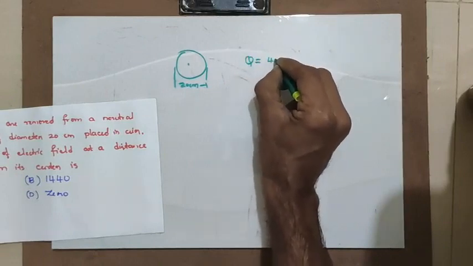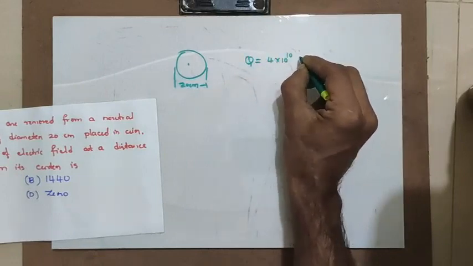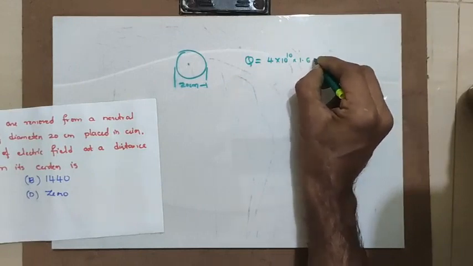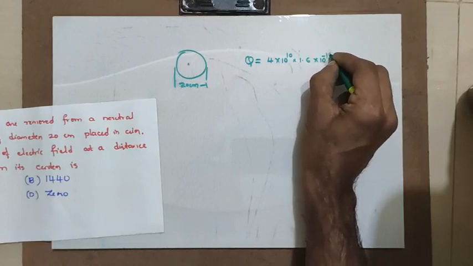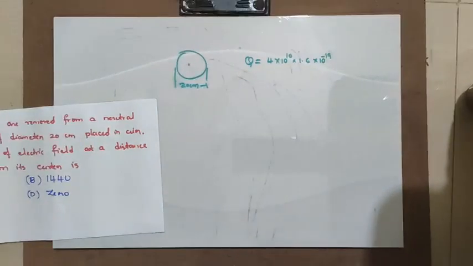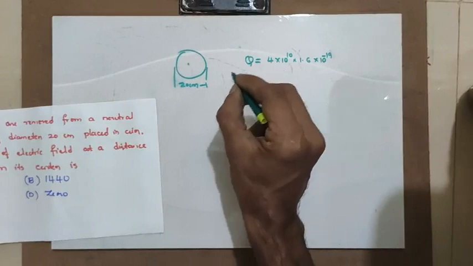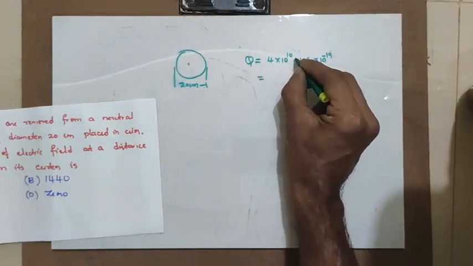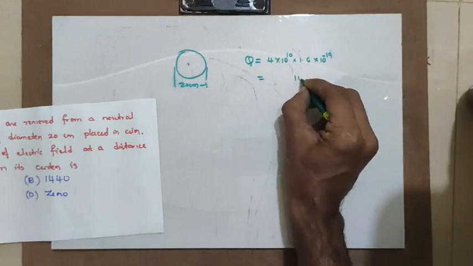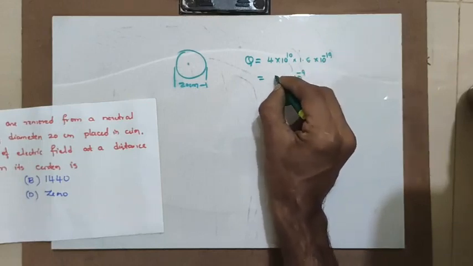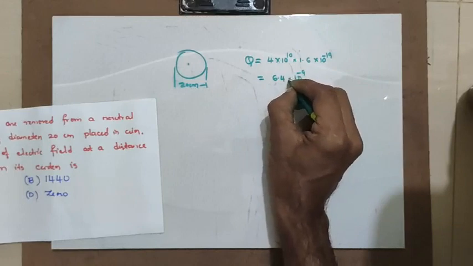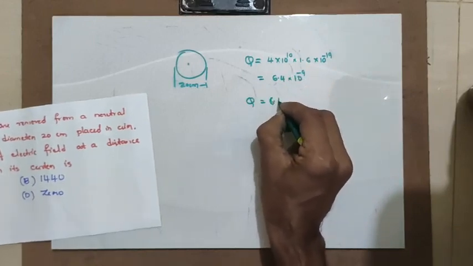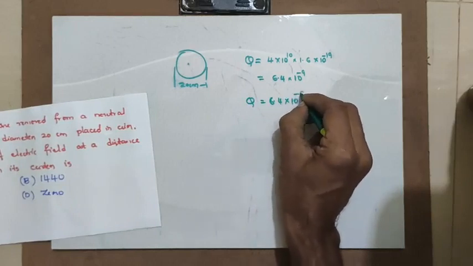One electron has, as I told already, 1.6 into 10 raised to minus 19 units. Then the charge on the body is 4 into 10 raised to 10 times 1.6 into 10 raised to minus 19. 4 times 1.6 is 6.4. The charge becomes 6.4 into 10 raised to minus 9.